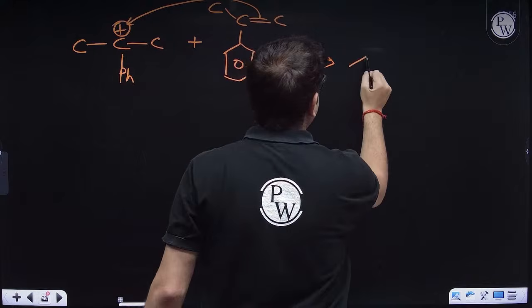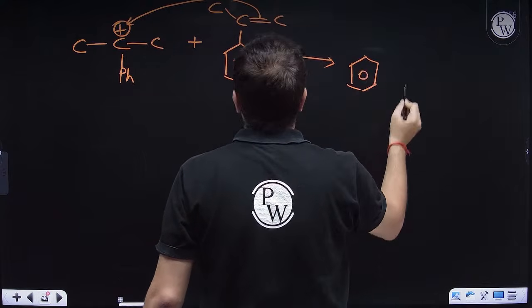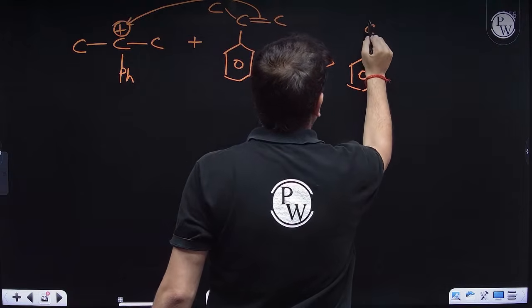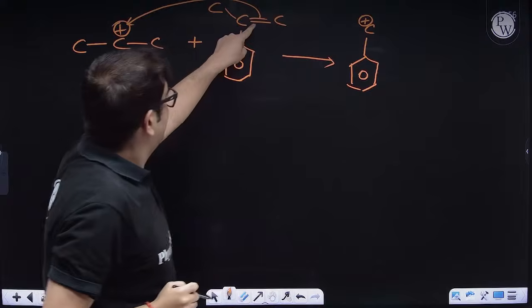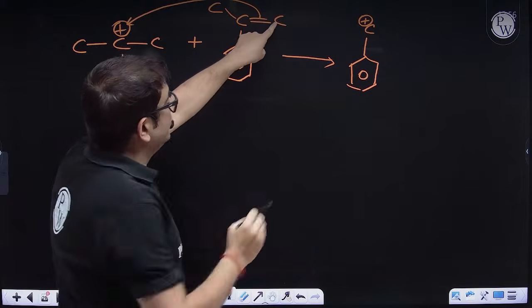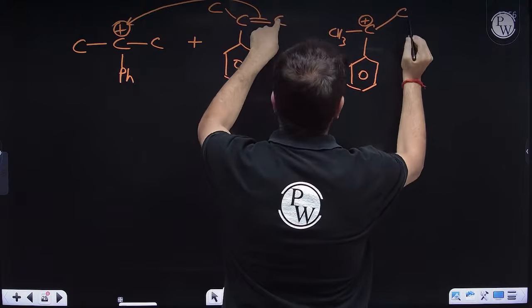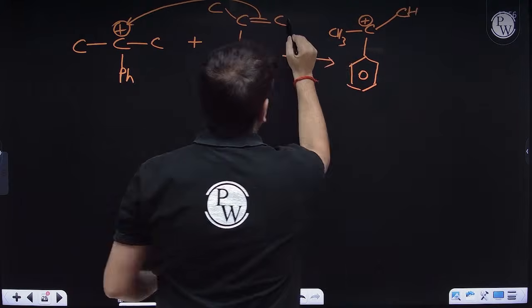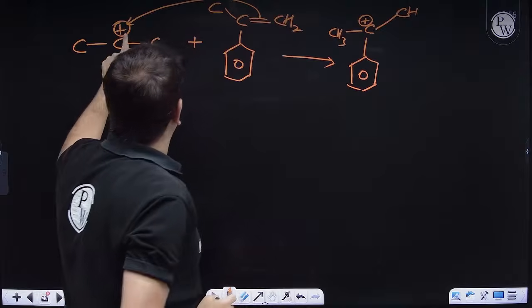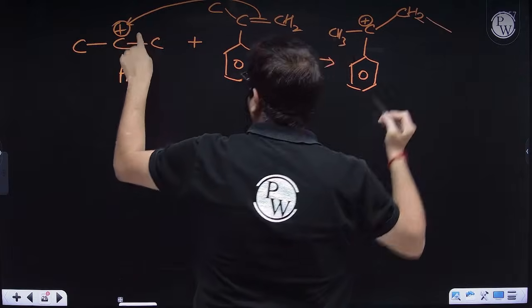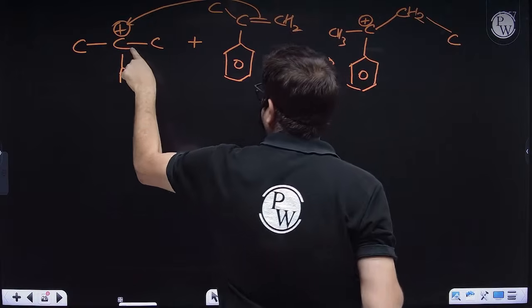So one benzene ring connected with a C. This C will be getting a positive charge. Why? Because bond will be made through this carbon. So this CH3 I am drawing separately, and this carbon, which will be here, it will be CH2, will be getting this carbon. So this CH2 will be getting attached to this carbon. Now what is this carbon?